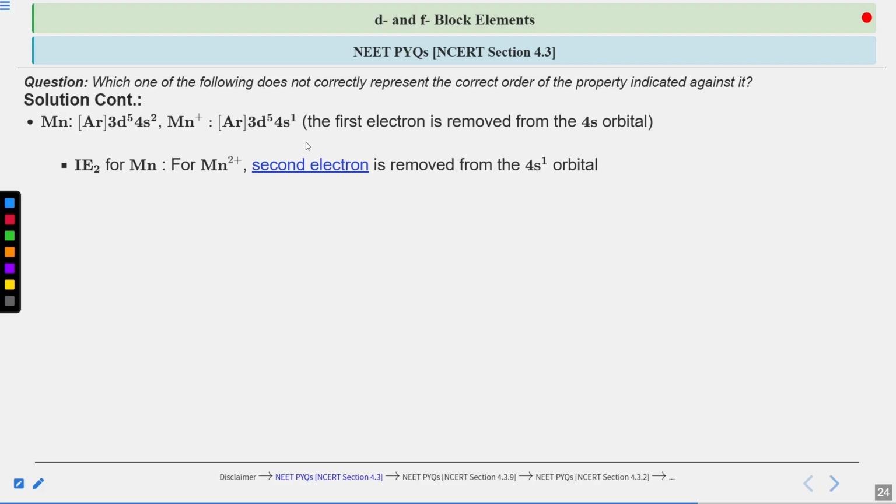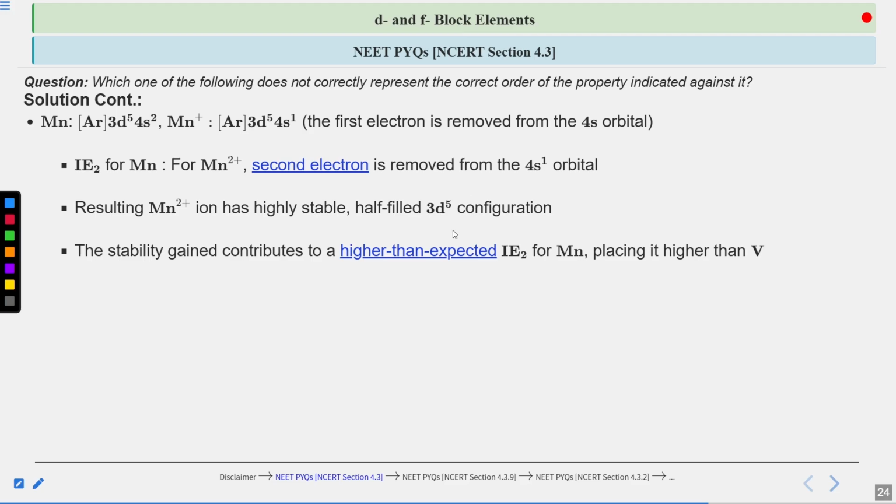This results in the Mn2 positive ion, which has a highly stable half filled 3d5 configuration, right? The stability of this 3d5 configuration contributes to a higher than expected second ionization enthalpy for manganese, placing it higher than vanadium.